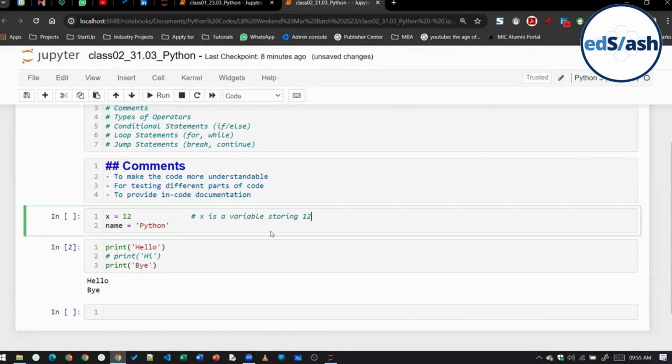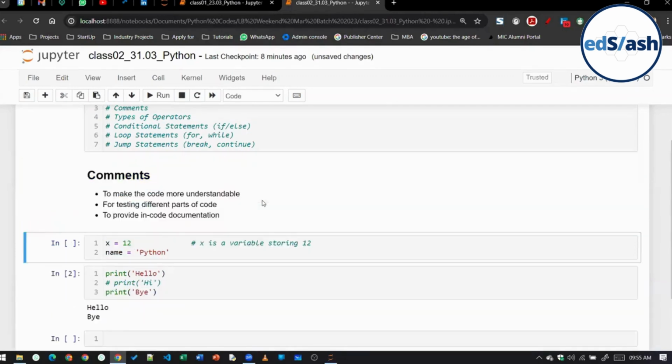So for these 3 purposes, primarily we use comments in any language. How to have comments, continuous, multiple, and comments.